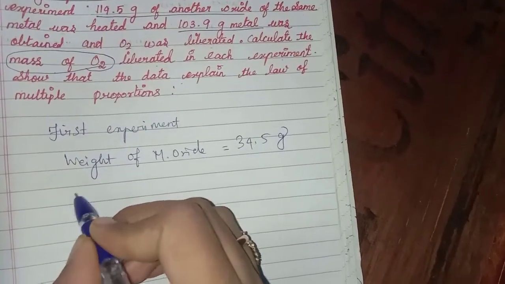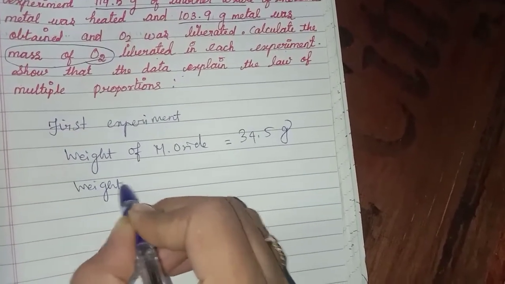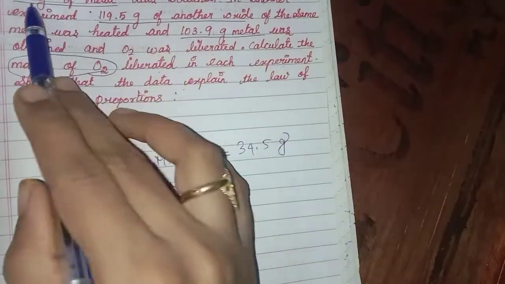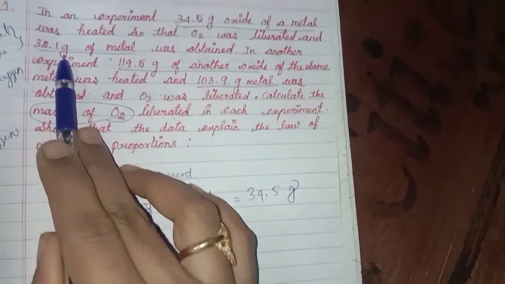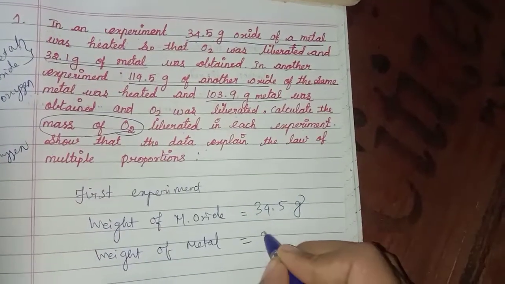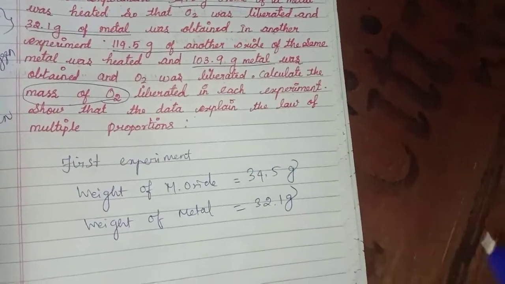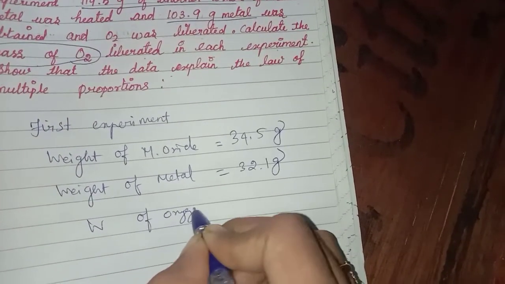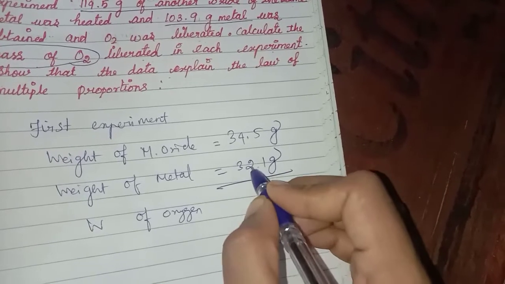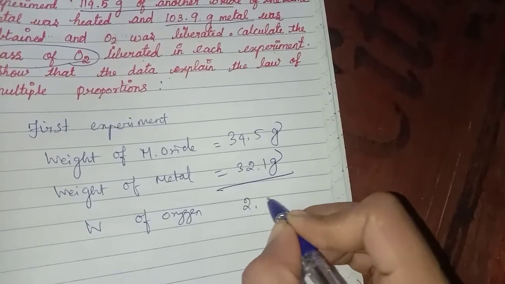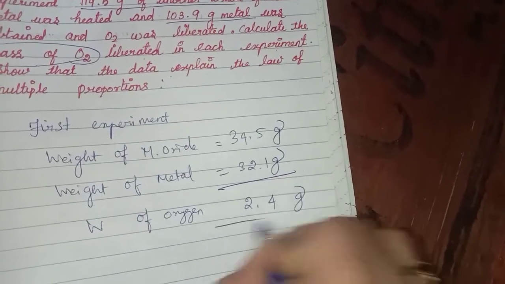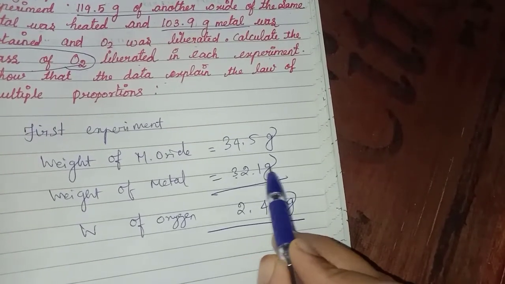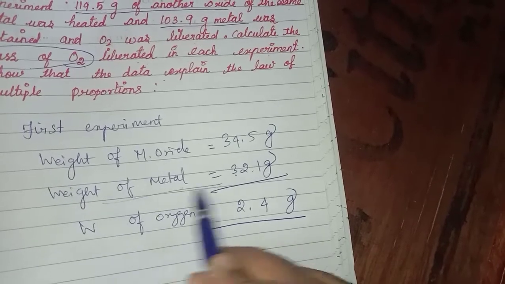Next, the weight of the metal is 32.1 gram. Now we have to calculate the weight of oxygen. If we subtract these two, we will get the oxygen value, so 2.4 gram. This is the oxygen value. Here we have 32.1 gram of metal.